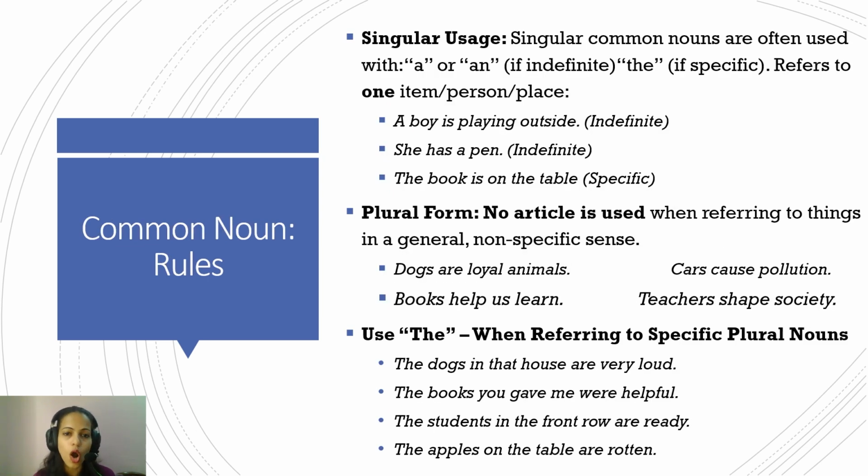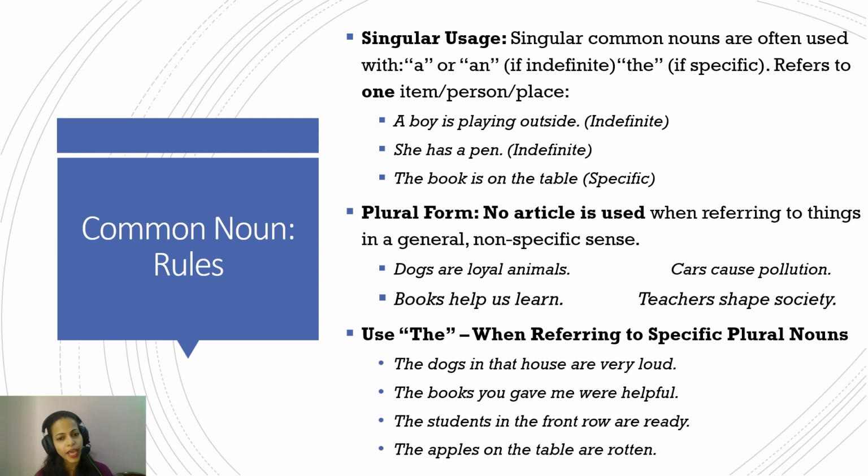Now we come to the common noun. Common nouns in singular usage are often expressed with a or an if they are indefinite, and the if they are specific. So if they are referring to one item, person, or place, then the word a or an is used. I'll explain what indefinite and specific mean. So, a boy is playing outside. Now it is indefinite because it could be any boy.